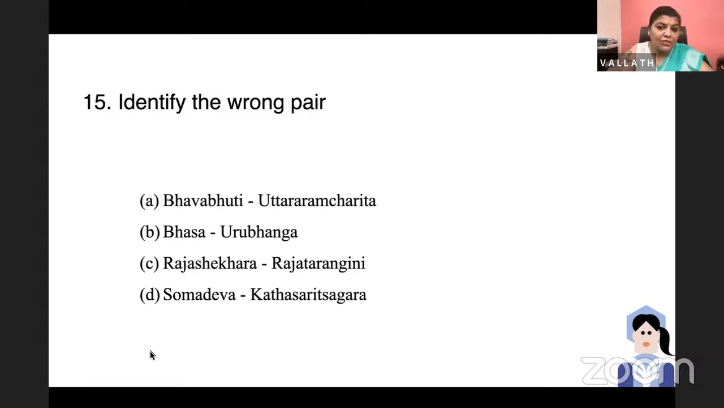Bhavabhuti, Uttara Ramacharita; Bhasa, Urubhanga; Rajashekhara, Rajatarangini; or Somadeva, Katha Sarit Sagara. The answer is easy. It is Kalhana who wrote Rajatarangini. It is Kalhana. Bhavabhuti wrote Uttara Ramacharita, Bhasa wrote Urubhanga, and Somadeva wrote Katha Sarit Sagara.